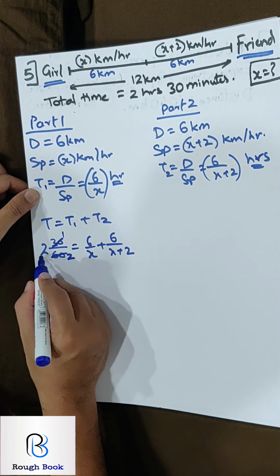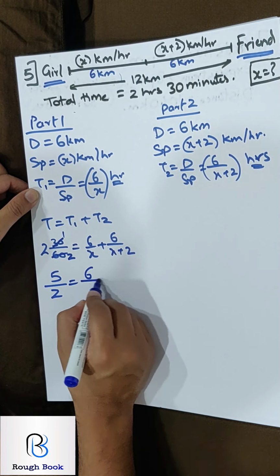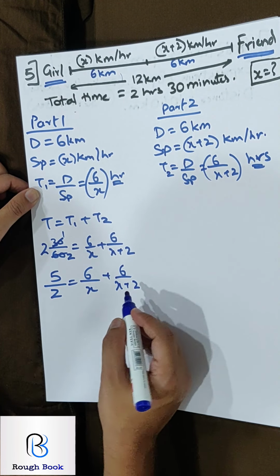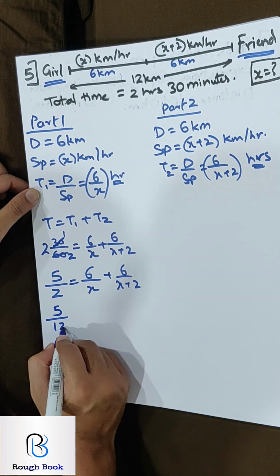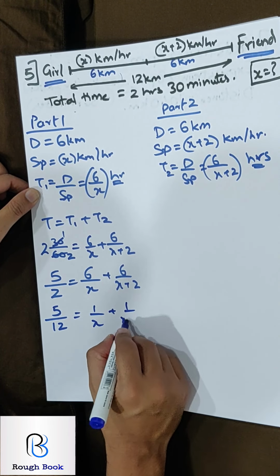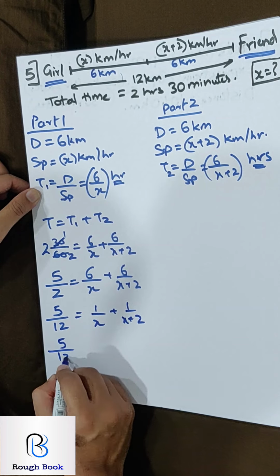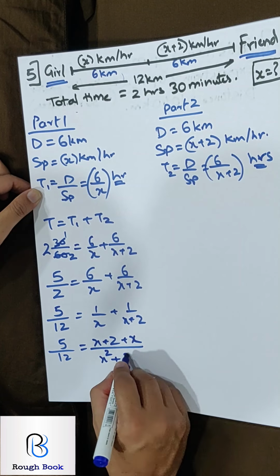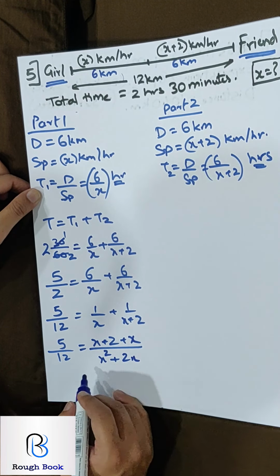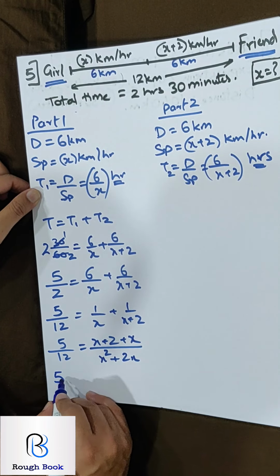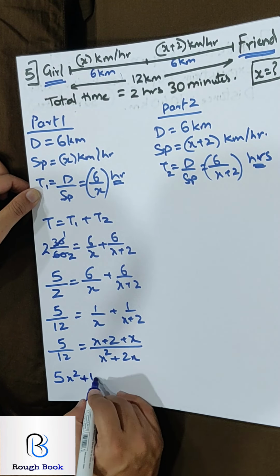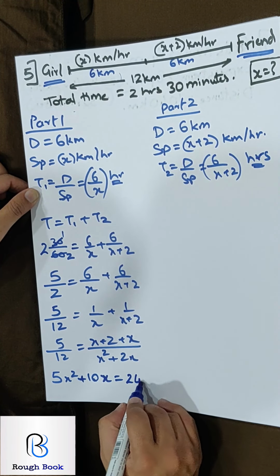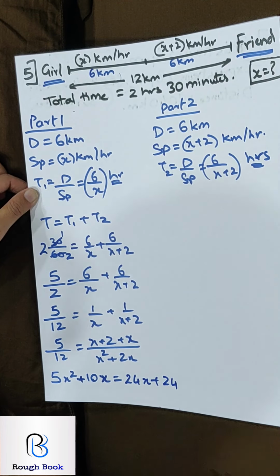So 2 2s are 4 and 1, 5 by 2, equals 6 by x and 6 by x plus 2. Divide by 6 probably. So this will be 5 by 12 equals 1 by x plus 1 by x plus 2. Take the LCM. So 5 by 12 equals x plus 2 plus x upon x square plus 2x. Cross multiply. So I shall get 5x square plus 5 2s are 10x, 12 into 2x, so 24x, and 12 into 2, so again 24.